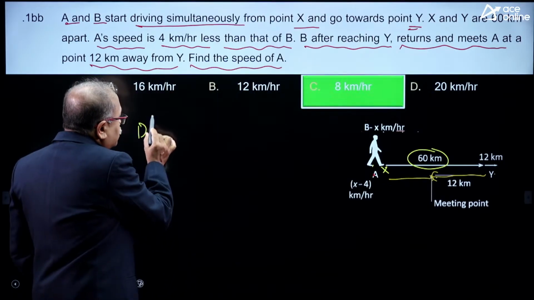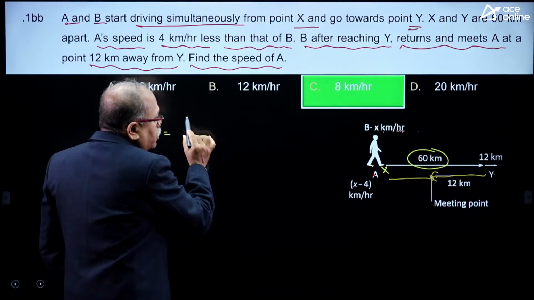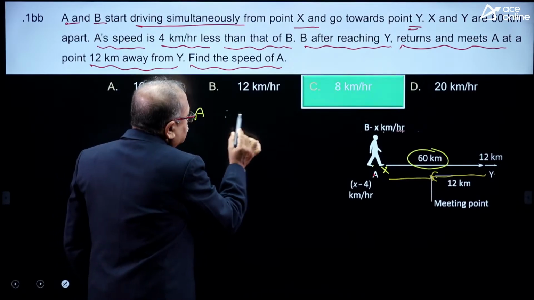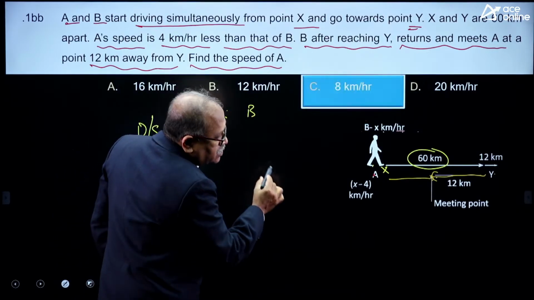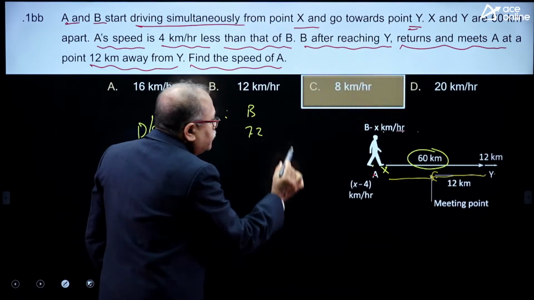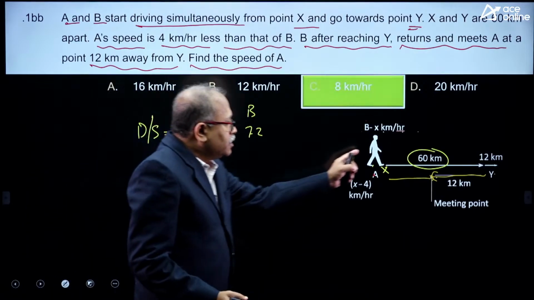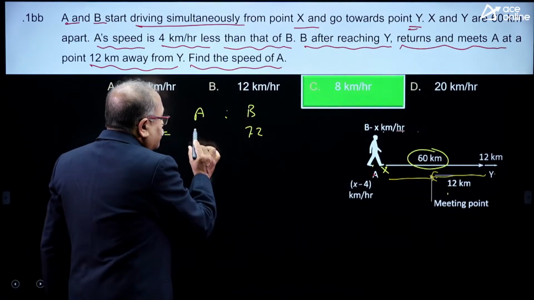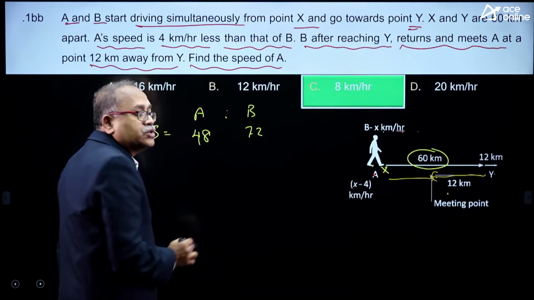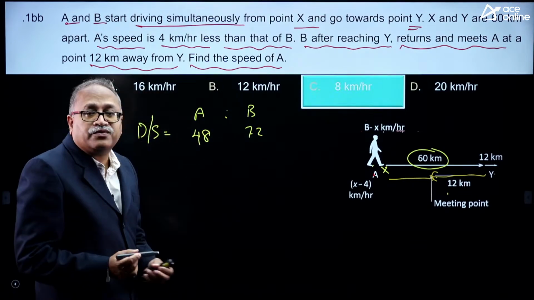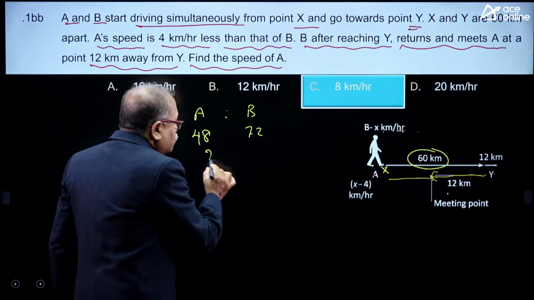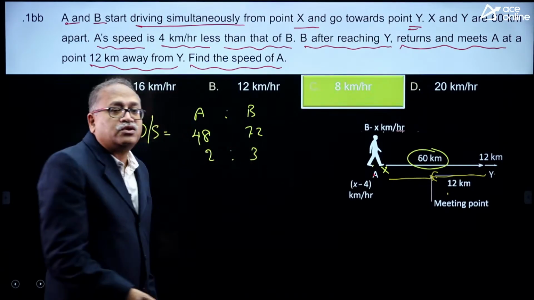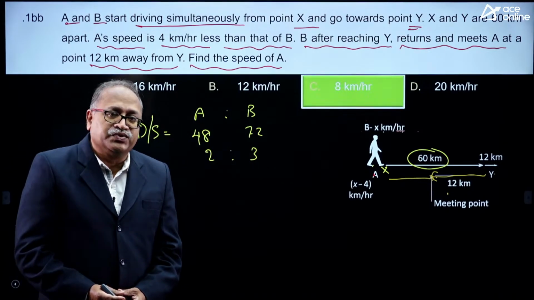The distance ratio is the same as the speed ratio, and this is A and this is B. B covers 72 kilometers, and in the same time A covers 60 minus 12, that comes to 48. So what is their speed ratio? With 24, 2 times; with 24, 3 times. So 2:3 is the distance ratio, which is also the speed ratio.